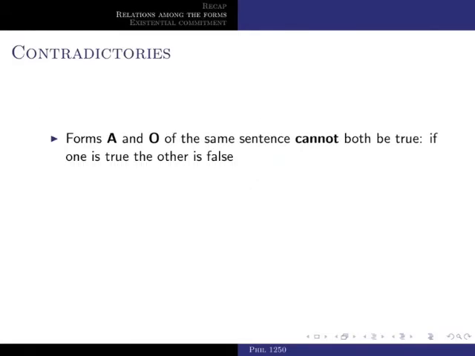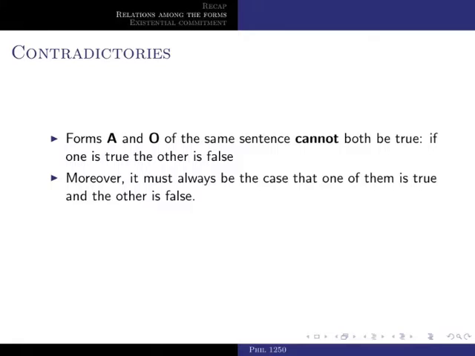So this confirms our initial intuition that forms A and O of the same sentence indeed cannot be true at the same time. They exclude each other. If one is true, the other is false. And we show this by the impossibility of making a single diagram that makes both sentences true.